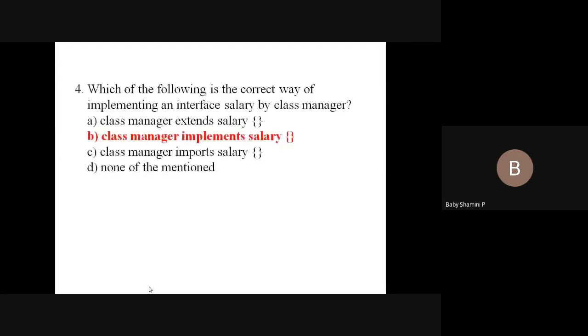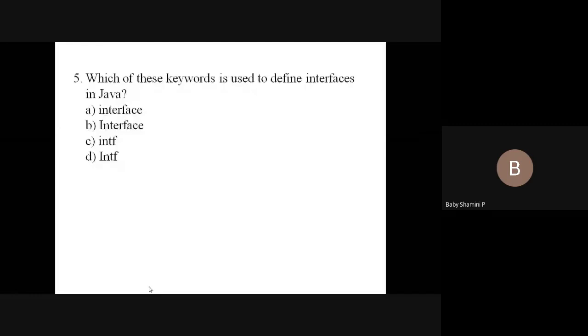Okay. Next question. Which of these keywords is used to define interfaces in Java? Any answer? Okay. Interface, where the first letter is a small letter i. So an interface is declared using the keyword interface.